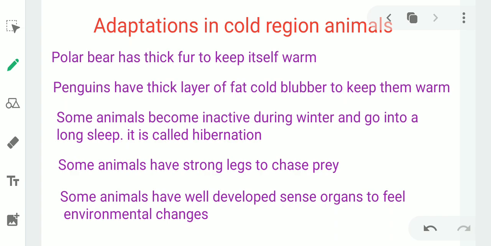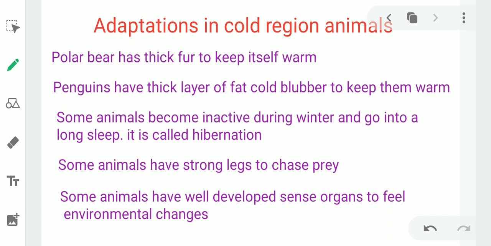Now, what are adaptations in cold region animals? Polar bear has thick fur to keep itself warm. Penguins have thick layer of fat which is called blubber to keep them warm. Some animals become inactive during winter and go into long sleep.